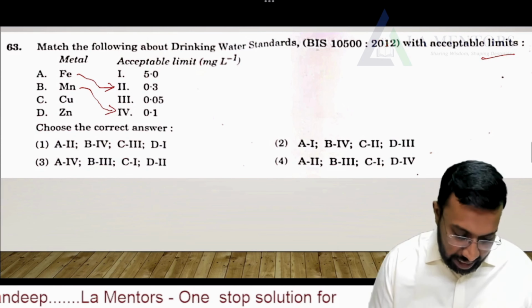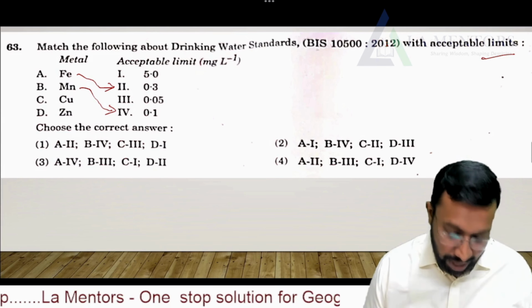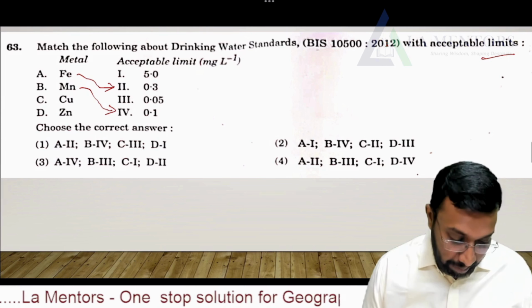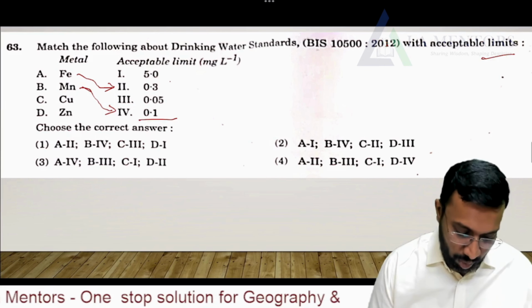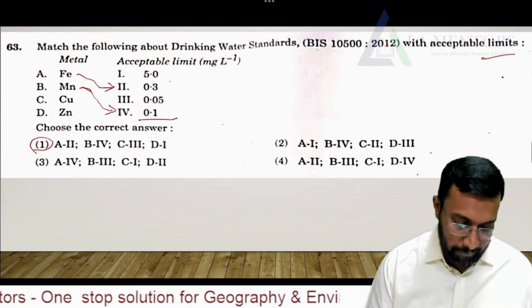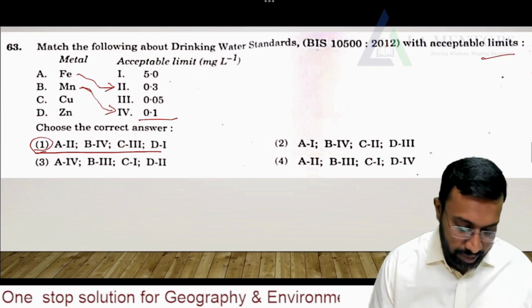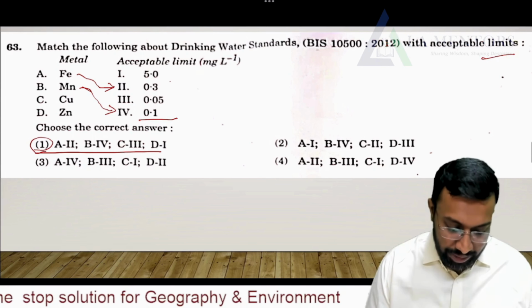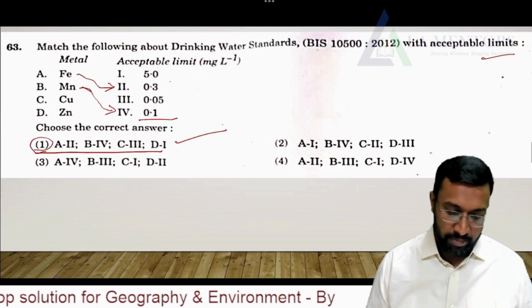So let's understand. A is 2. You have two different options, but manganese is 4, Mn is 4, that is 0.1. You're able to see this over here. So the answer is 1. Based on this question paper, A2, B4, C3 and D1. Next, moving further.